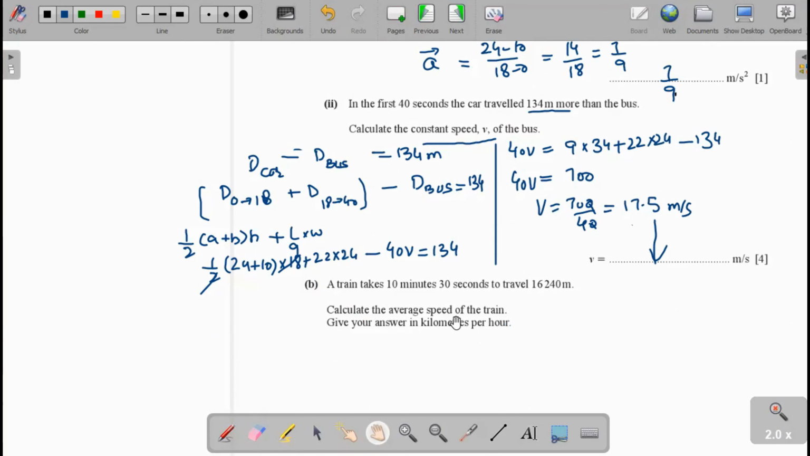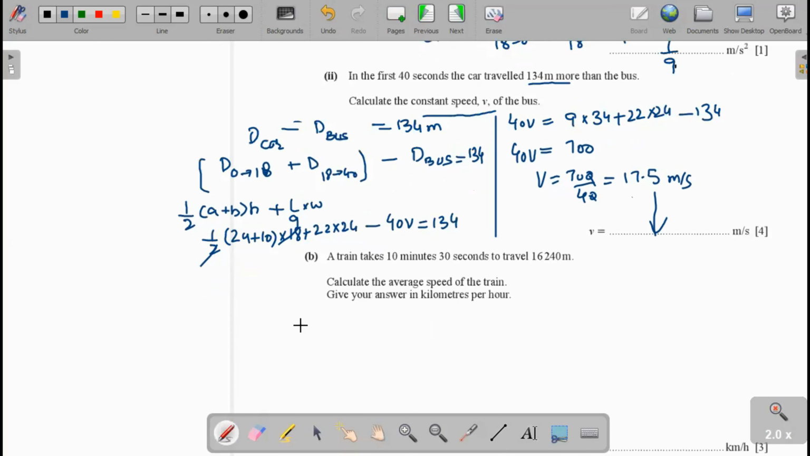Now the next part, B. The train takes 10 minutes 30 seconds to travel 16,240 meters. Calculate the average speed of the train. Give your answer in kilometers per hour. You see here, this is the distance, 16,240 meters, and you have to find the speed in kilometers per hour. Firstly, we convert into kilometers. We divide 16,240 by 1,000.